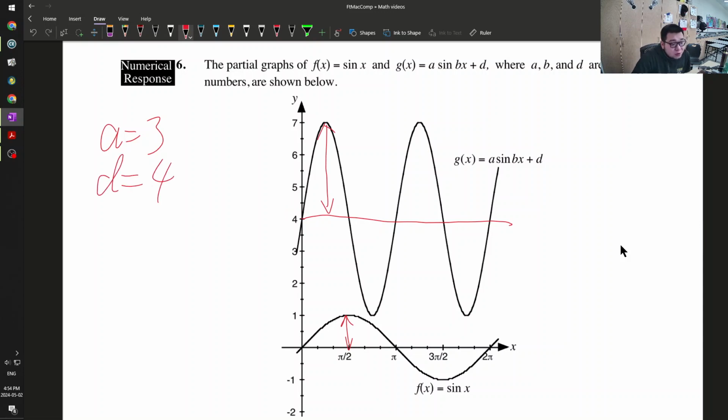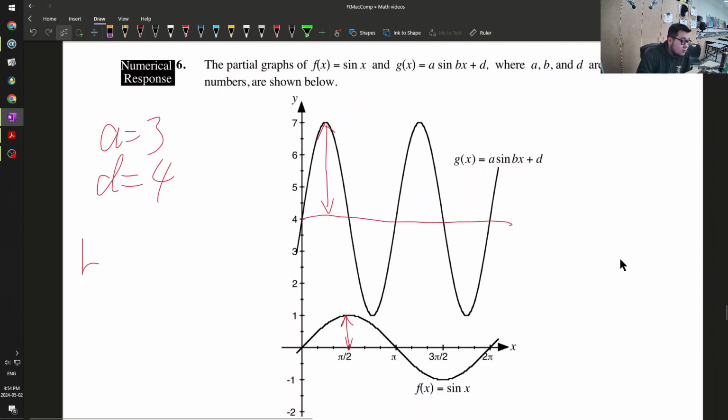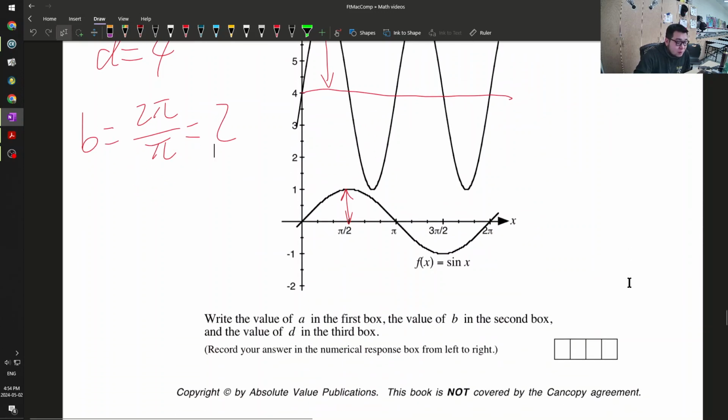And what is my period? My period went from 2 pi to pi, so b is equal to 2 pi divided by pi. So b is equal to 2. So 3, so what do I write down? 3, 2, 4.